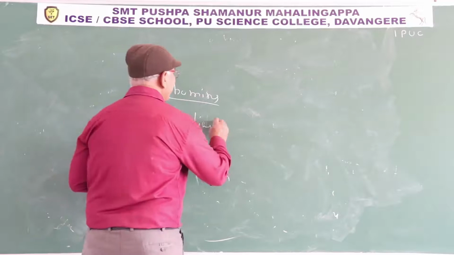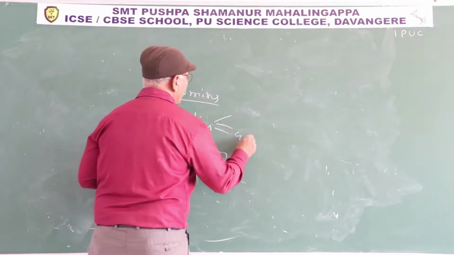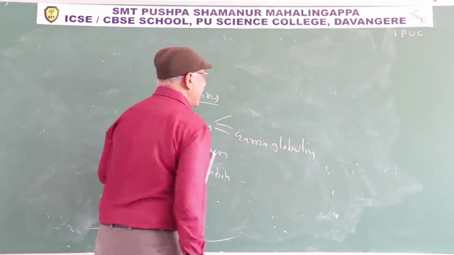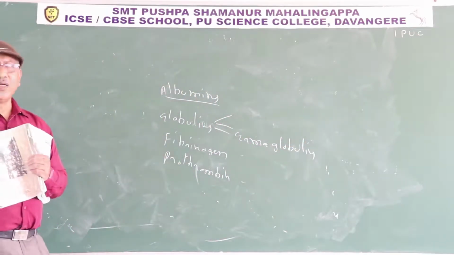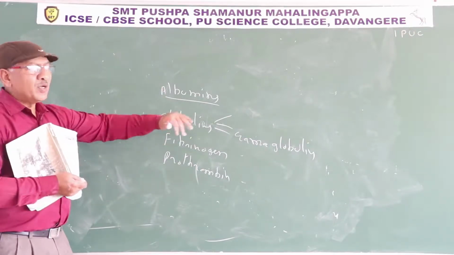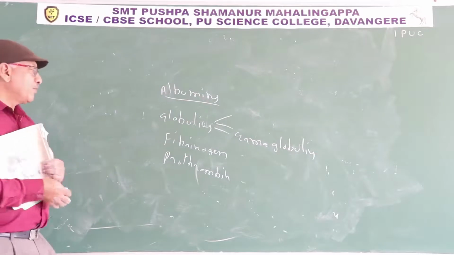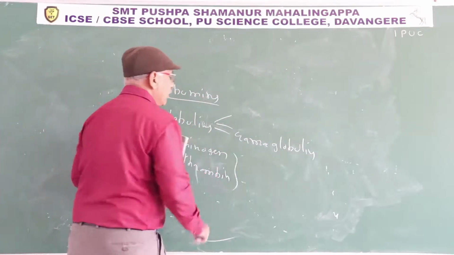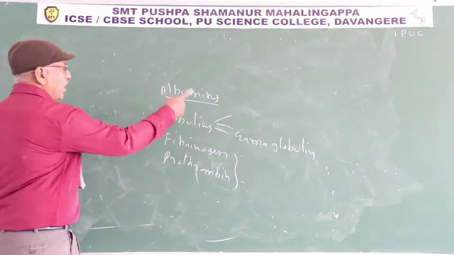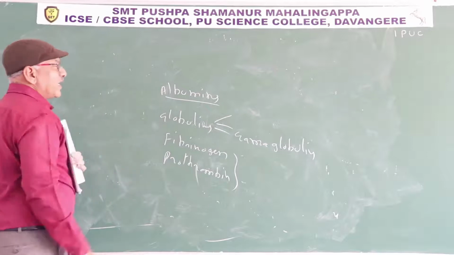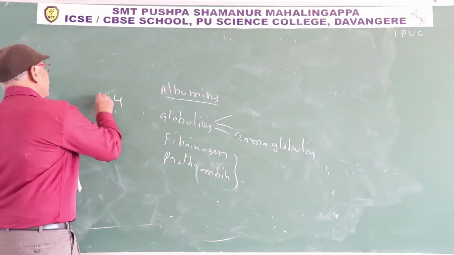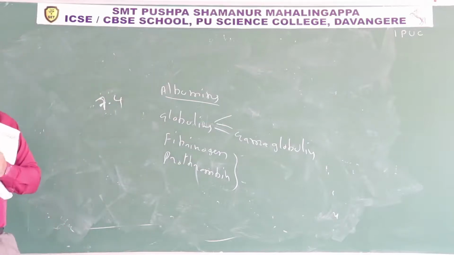Next one, globulins. Globulins are of three types: alpha, beta and gamma globulins. Antibodies are formed from gamma globulins only. In this manner, globulins are involved in immune reactions and resist the infection. Fibrinogen and prothrombin help in the process of blood coagulation. All plasma proteins act as an acid-base buffer, maintaining the pH of blood at 7.4.